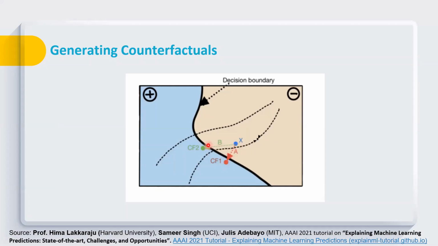And you can see that there is more than one possible way. You can add A to one of the features, or you can add B to another feature. So there is more than one way to change the prediction from negative to positive.